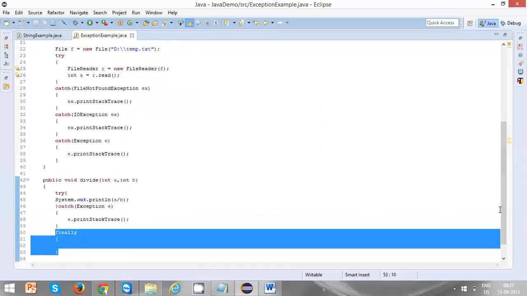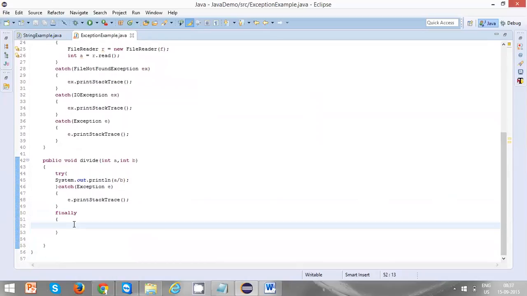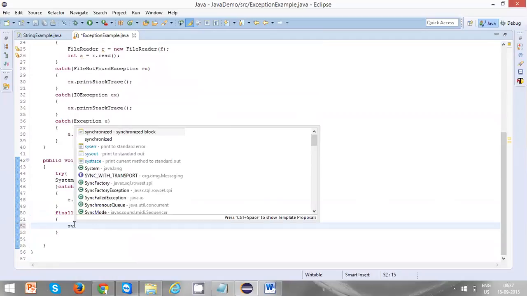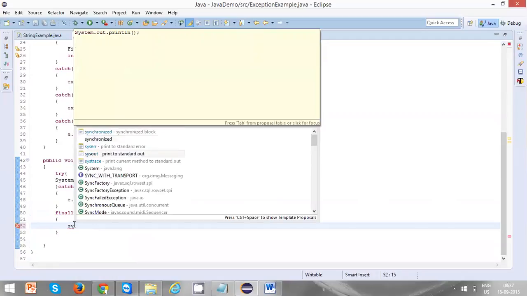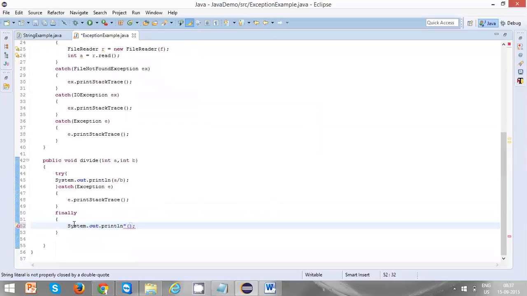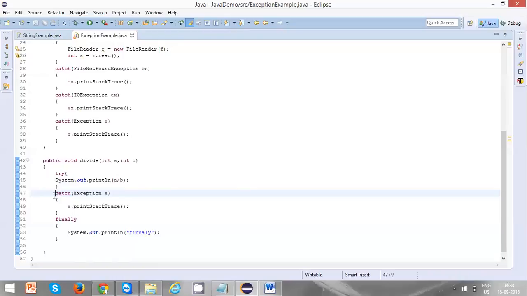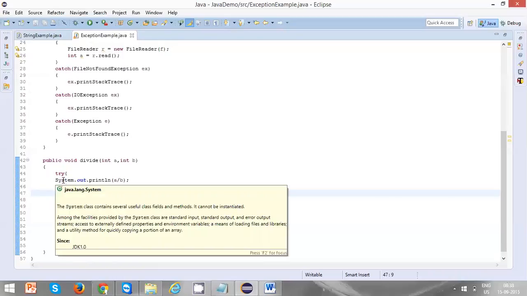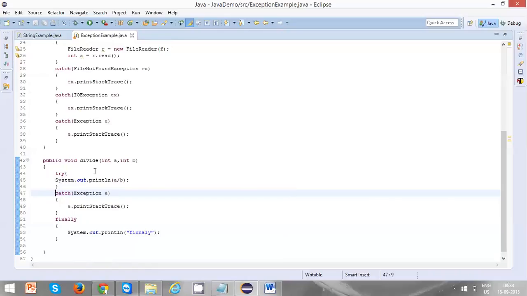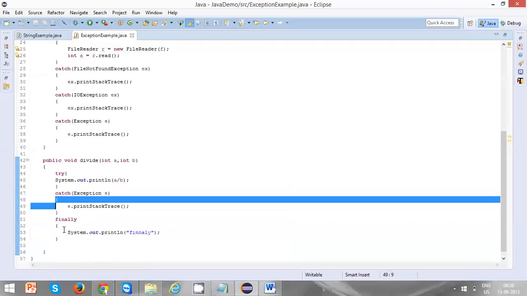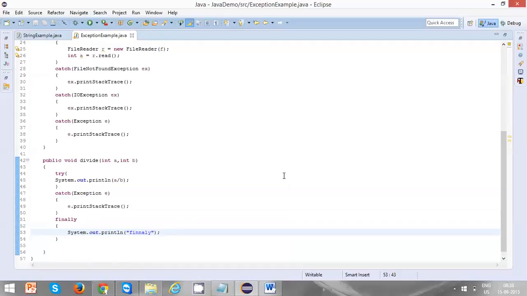So the finally is to, let me tell you, this particular finally will be executed whether catch is caught or not, whether the exception is thrown or not. If the exception is thrown, it will come to the catch and it will also come to the finally. If the exception is not thrown, catch will not be executed and finally will be executed. Let's see a few things.